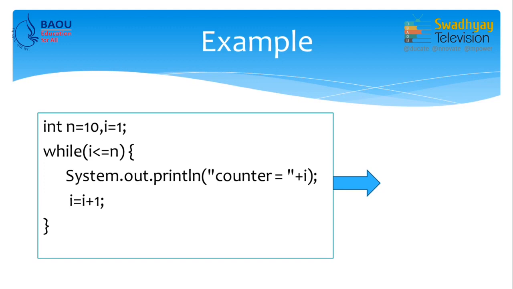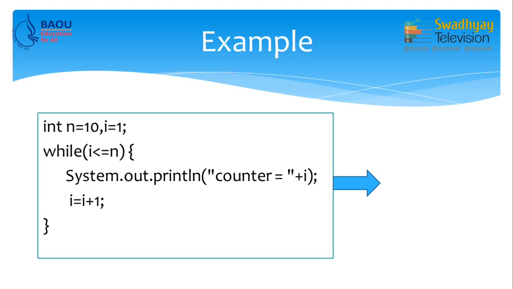So, here I declare two variables, integer n which is initially assigned 10, and for iteration we have variable i which is initialized to 1. Our condition is that we want to display from 1 to 10. So, i is 1 and until i becomes 10 we have to repeat the body of the loop.